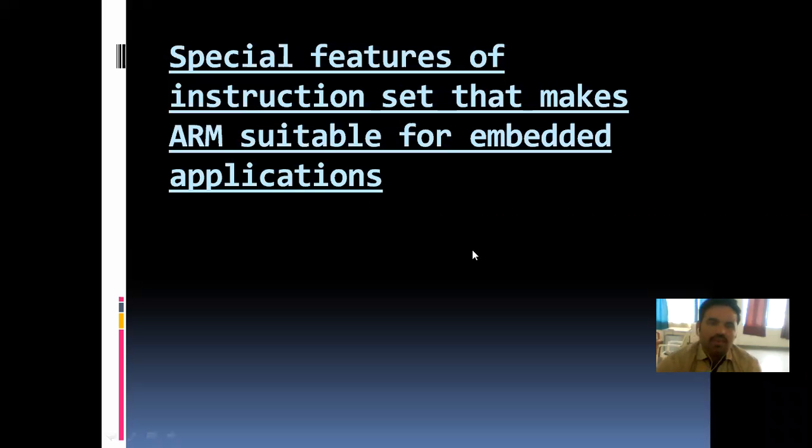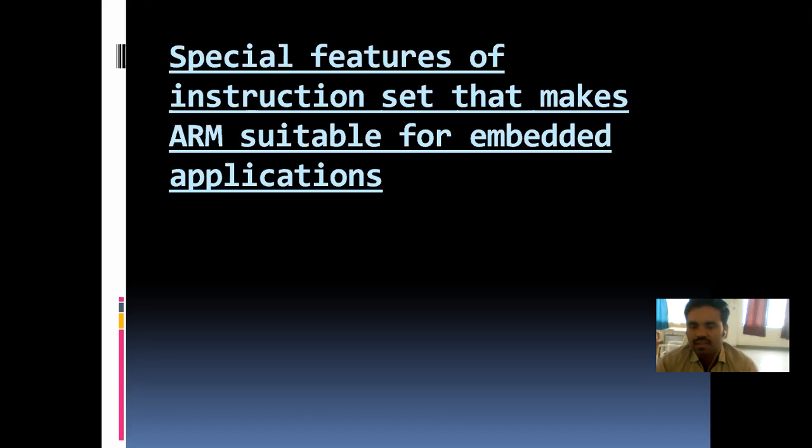Now, the special features of ARM instructions that make ARM suitable for embedded applications. Embedded applications are nothing but a mobile phone, or for example, a printer, or a scanner, or speakers, or woofers. These are all called embedded systems. For example, now we have Alexa. All these are called embedded systems.